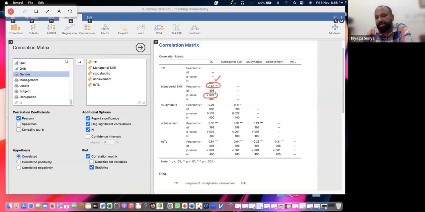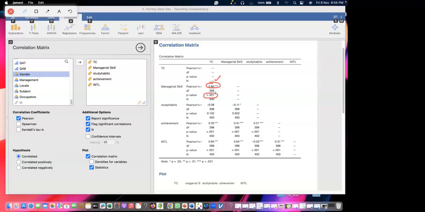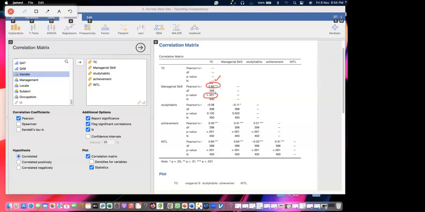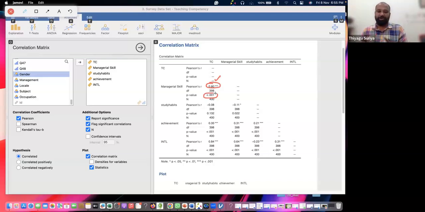What is the level of significance? Sorry, what is the level of confidence? The level of confidence is 99.9. Correct, 99.9. Hope you are getting this. You understood that from the level of significance, you get the level of confidence. So this is the 99.9 level of confidence.